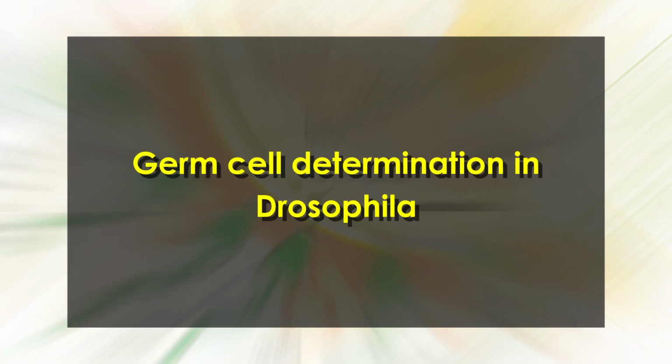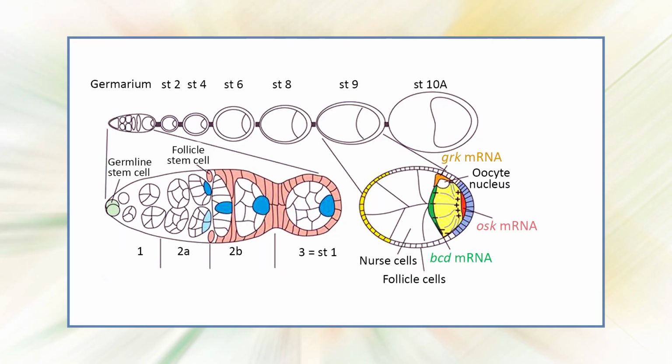Dear students, now let's discuss germ cell determination in Drosophila. In Drosophila, at 9th nuclear division, the progenitor germ cells form a group of pole cells at the posterior region of the developing embryo. The nuclei migrate to the posterior region and get surrounded by the pole plasm that's composed of mitochondria, fibrils, and polar granules.